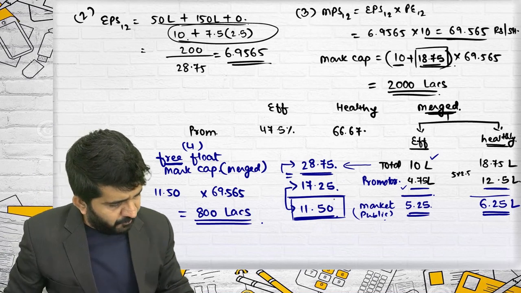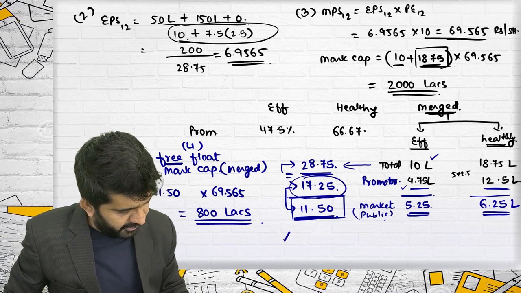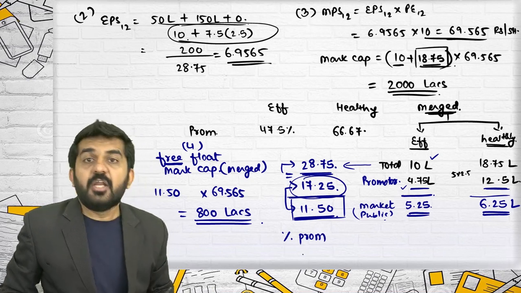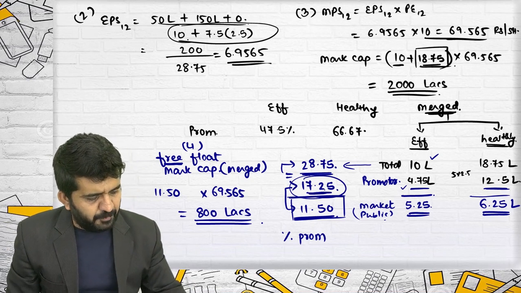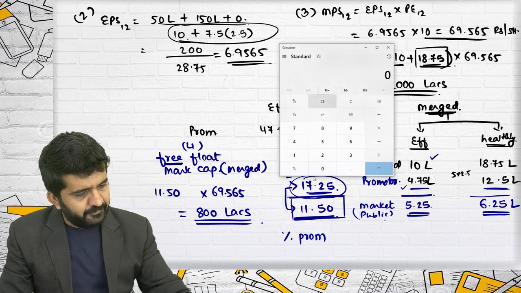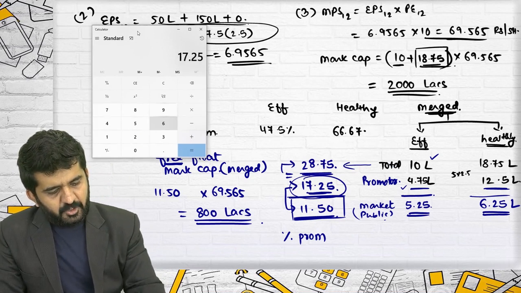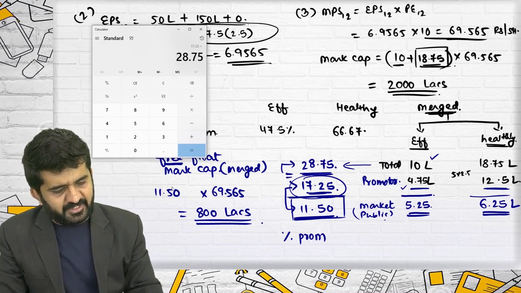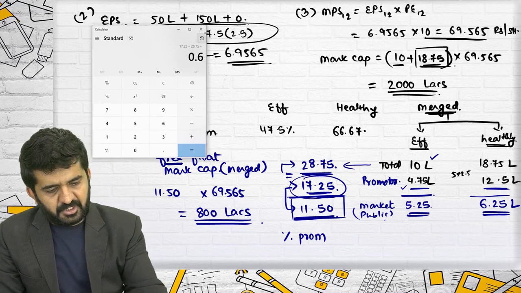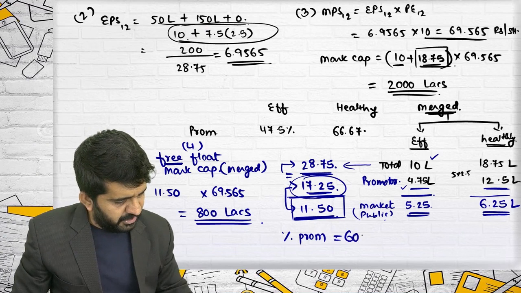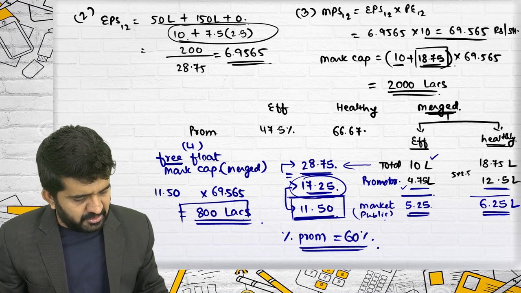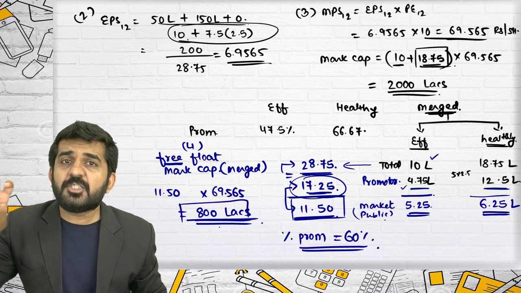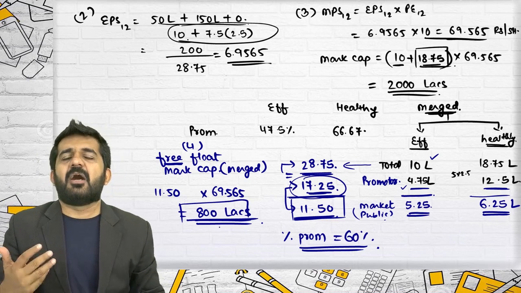Got it. Let me also find out the percentage of promoters' holding. Now, who are the promoters? Both the promoters, Efficient as well as Healthy. It is 17.25 out of 28.75, which is 60 percentage. Is it all right? Percentage of promoters' holding is 60 percentage, and this is our answer of free float market capitalization. This much market cap is with the public. Remaining market cap is with promoters. Let me also do this.